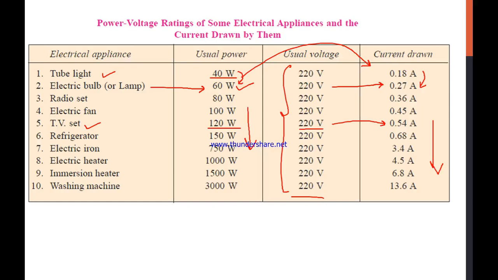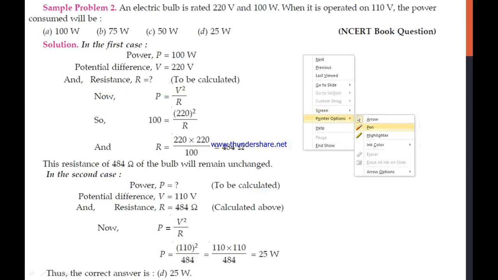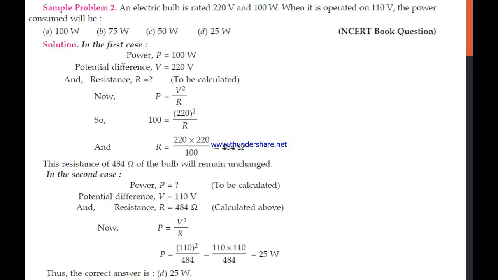Now let's do a sample problem. Let's see what it is saying. An electric bulb is rated 220 volt and 100 watt. When it is operated on 110 volt, the power consumed will be. That is a problem from NCERT. It is saying that you are using an electric bulb rated 220 volt, that will work on 220 volt potential and needs power of 100 watt.